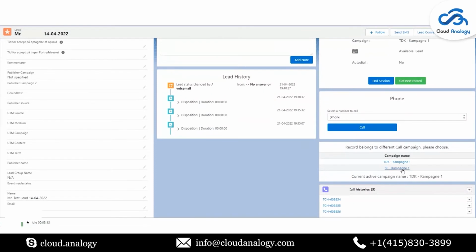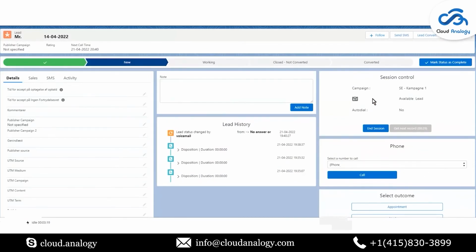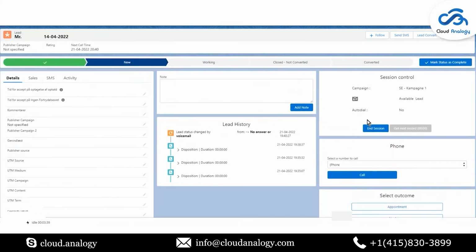So let's see. If I press this second campaign, the data will be transferred from the Lightning component to here and the campaign will be reactivated. And this is the new campaign which is displayed here. So this is the LMS we are using here. One from the Visualforce to the Lightning component, then from the Lightning component to another Lightning component.